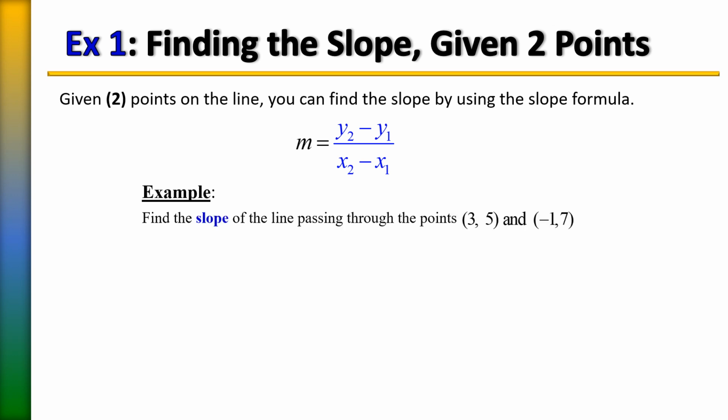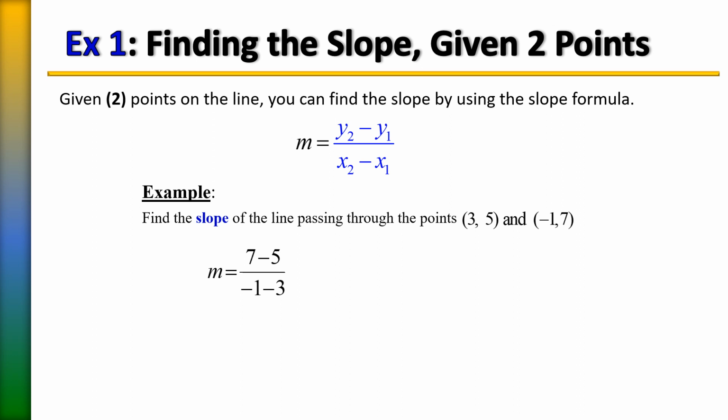So here are the 2 points we're given, and we're going to go ahead and plug them into the slope formula as is. Starting with y sub 2, which is 7, so that's going to be 7 take away 5, and that's going to be on top. And now we're going to subtract our x's on the bottom, and we're going to start with x sub 2, which is negative 1. So that's going to be negative 1 take away 3.